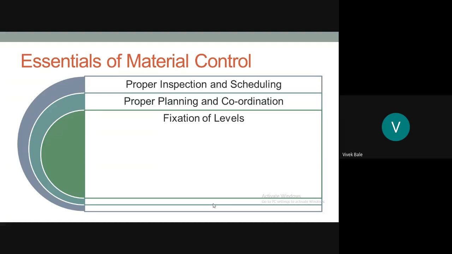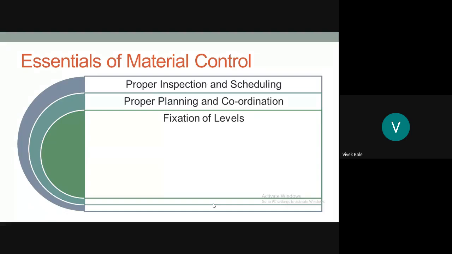The minimum stock level, maximum stock level, ordering level, and reordering level of material should be fixed to avoid over and under stocking of material. In fixation of level, the company should fix certain levels of material. For example, minimum this quantity of material is required in the business.